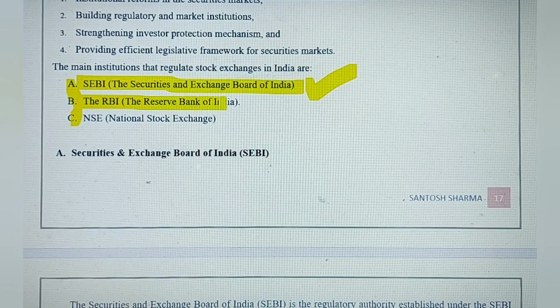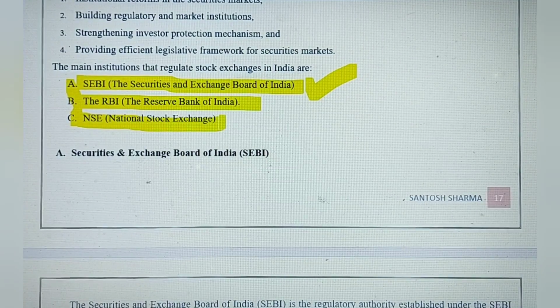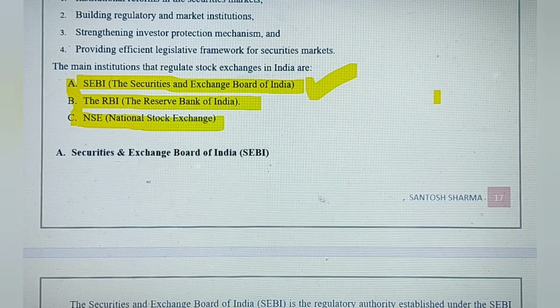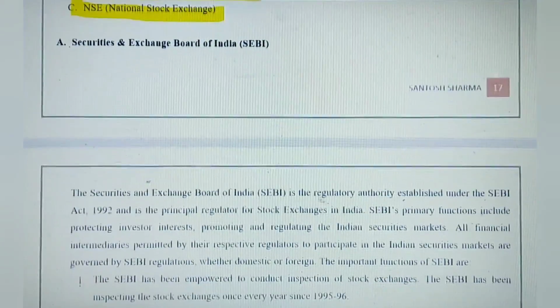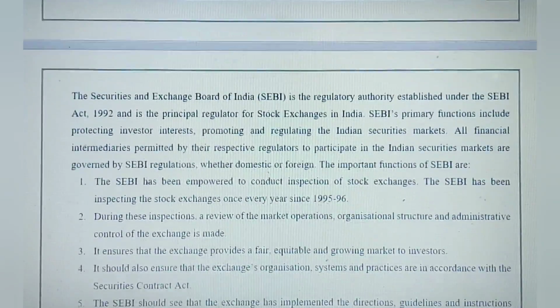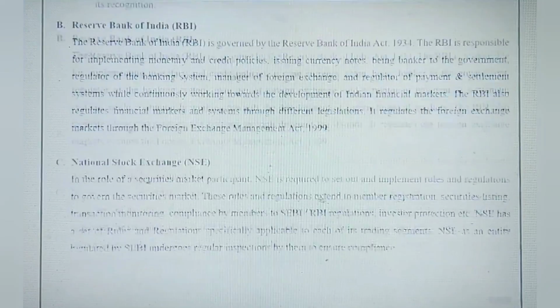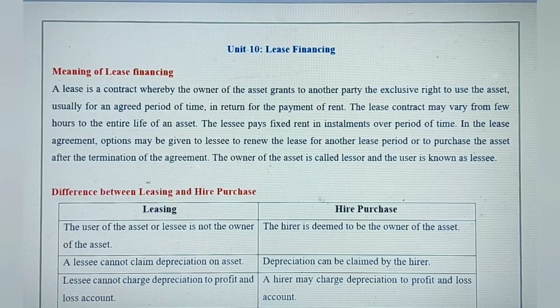Then we have RBI, Reserve Bank of India. It also controls and puts guidelines for these regulations. And NSE, that is National Stock Exchange. So these three important institutions regulate the working of the stock exchanges in India. You might get a short note on this also, like SEBI. You will know about this, and quite a number of times I have described this in my previous videos also.